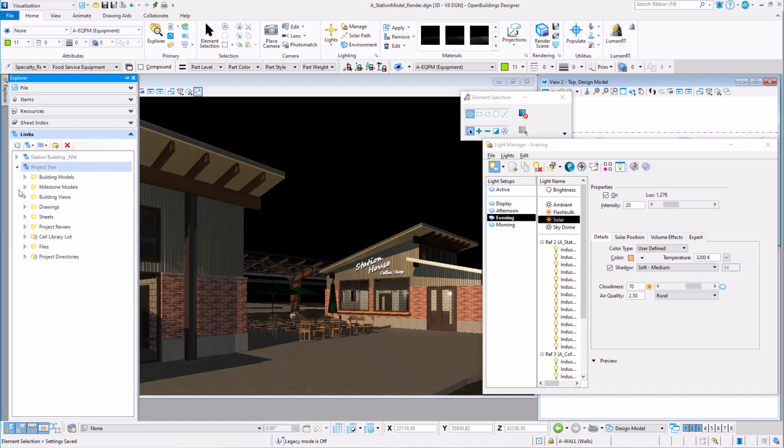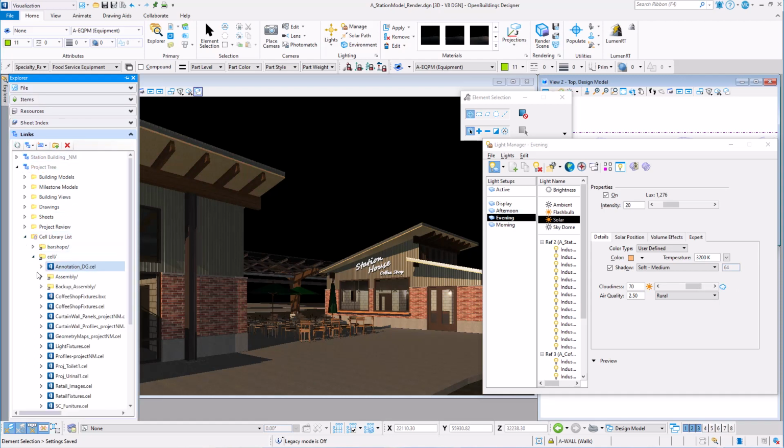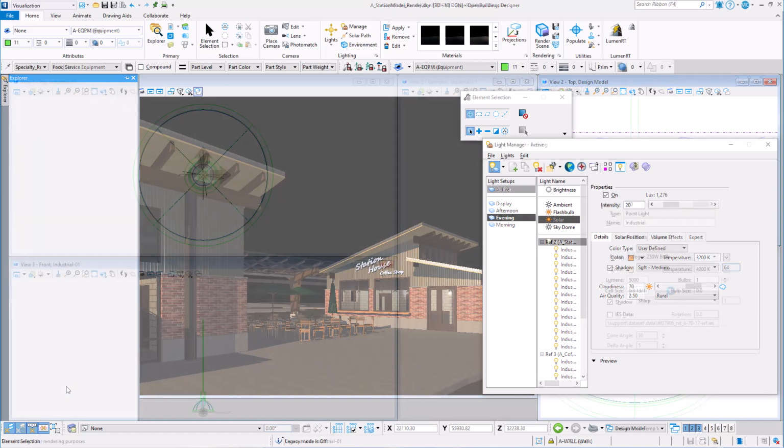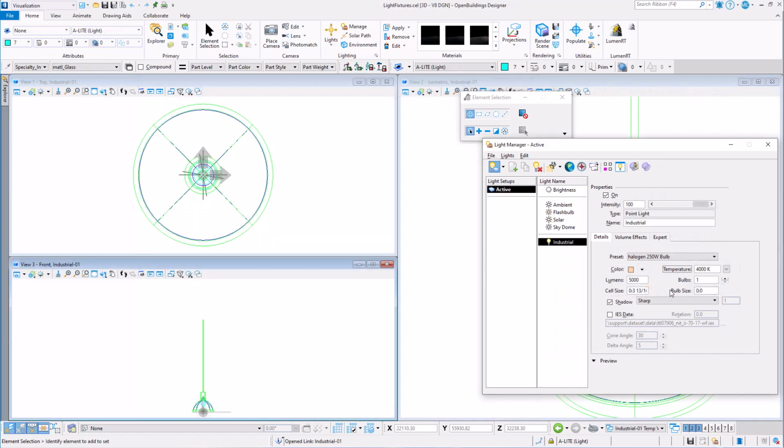I like to create a cell library of light fixtures. Add the light source to the cell so that I can place the fixture in my building model and have the source lighting placed with it. So let's go take a look at that library. This is the industrial light that I have already placed in the model interiors, and it has a point light source as part of the cell, with settings already defined in the Light Manager. These could be adjusted even after the cell is placed.